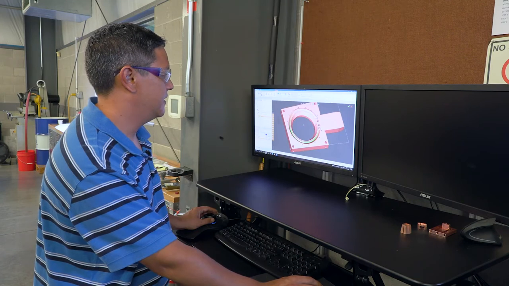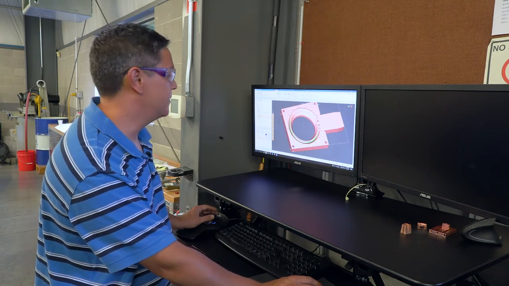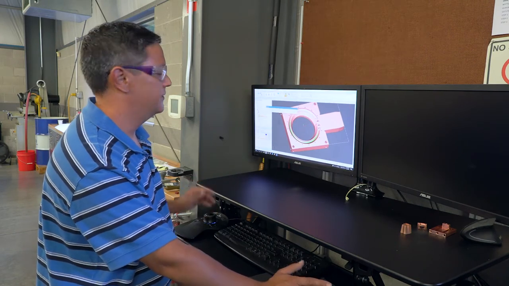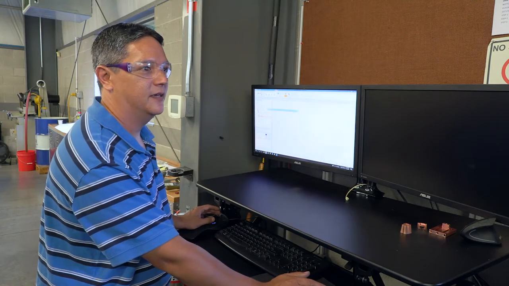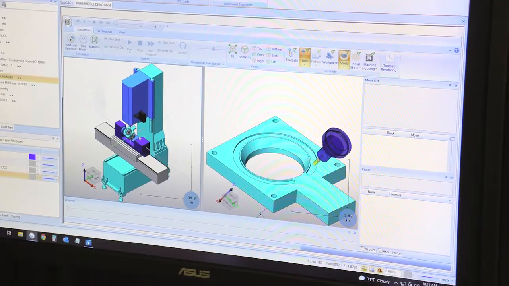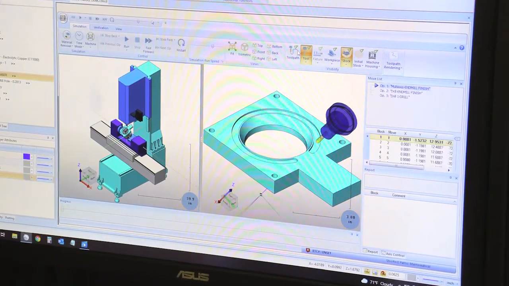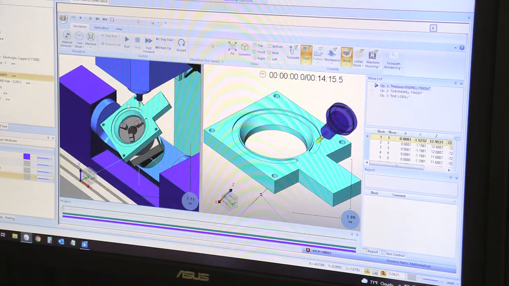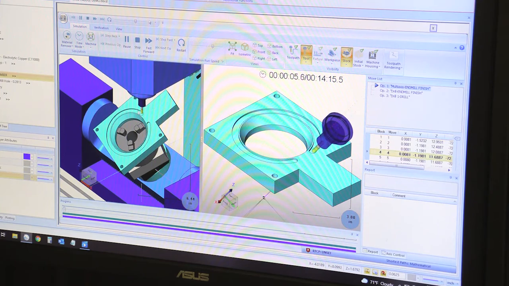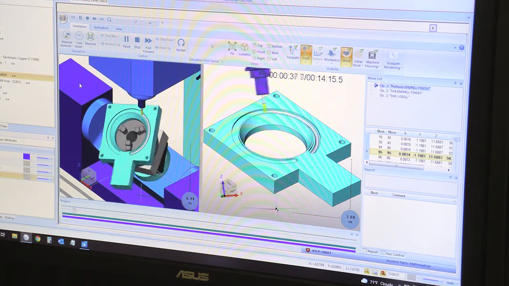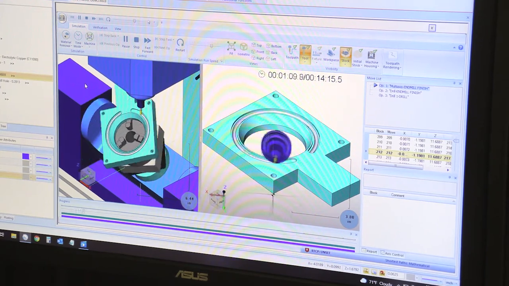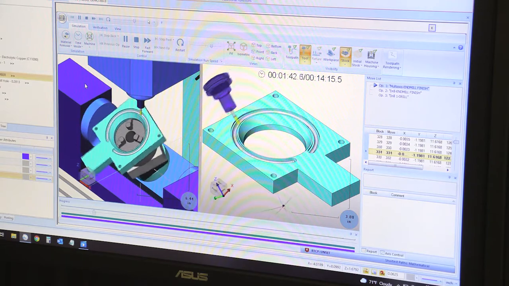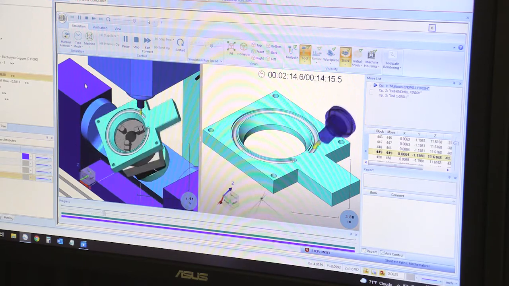If you can see this, I've got a toolpath set up already, and I can visually see in the machine if it's going to interfere with anything, or crash, or anything like that. And so far, it looks like it's going to be good. So at this point, I can take this program, create a post, make a program, and take it into the CNC.